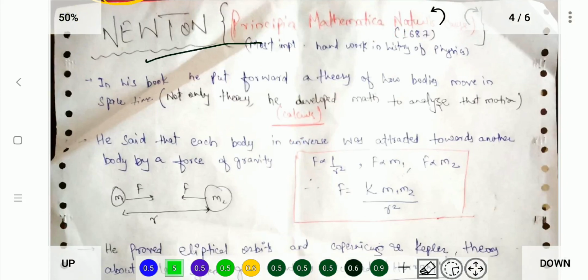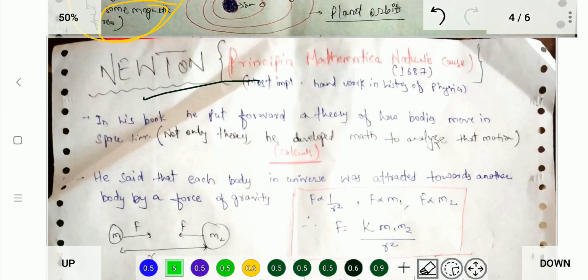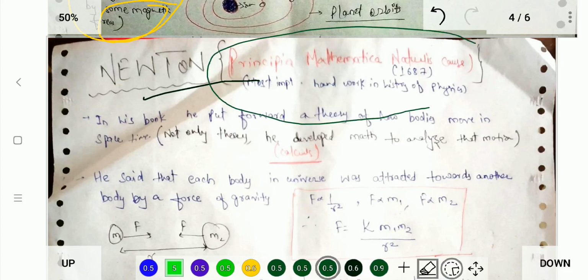Now here comes the great Newton. Newton wrote the Principia Mathematica Naturalis in 1687, the most important writing in the history of physics, maybe after Einstein only. In his book, he put forward a theory of how bodies move in space-time: force equals mass times acceleration. Not only the theory, but he developed mathematics to analyze that motion, the calculus, that we have to study in school, and it's so boring.